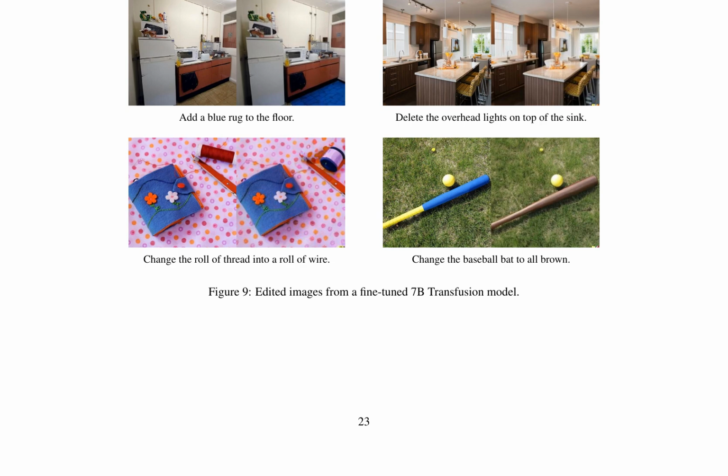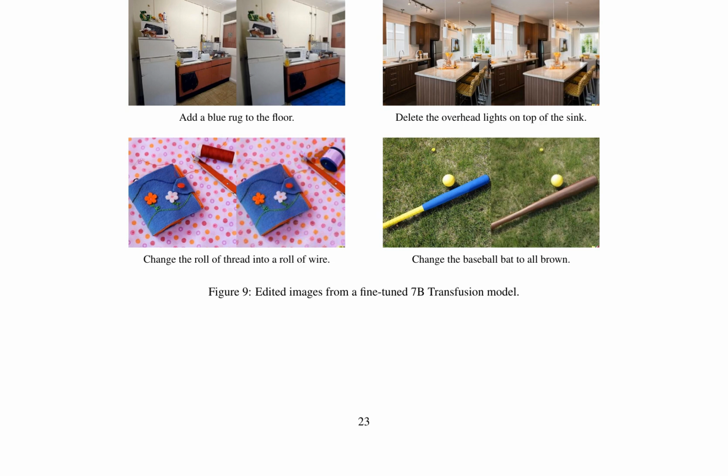The use of such models has significant implications for various applications, including graphic design, digital art, and content creation. By enabling users to make precise edits to images, these models can streamline workflows and enhance creative possibilities. However, they also raise ethical concerns related to image manipulation and authenticity, highlighting the need for responsible use and appropriate safeguards.